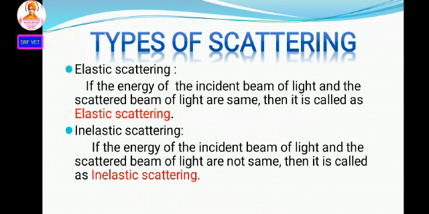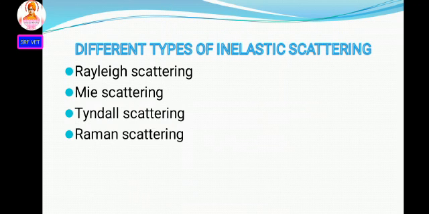If the energy of the incident beam and scattered beam are not the same, then it is called inelastic scattering. This is again divided into four types: Rayleigh scattering, Mie scattering, Tyndall scattering, Raman scattering.